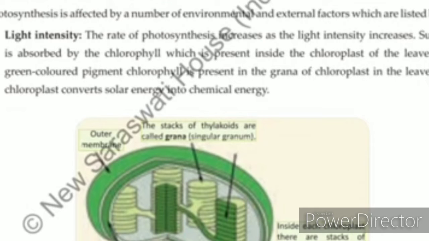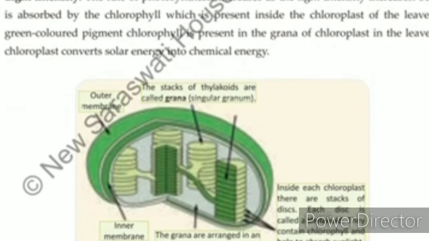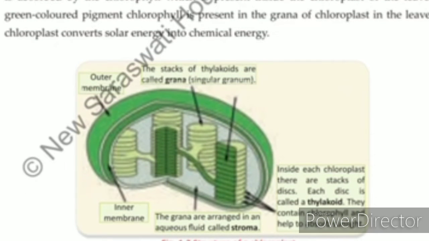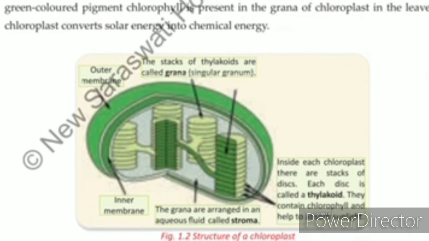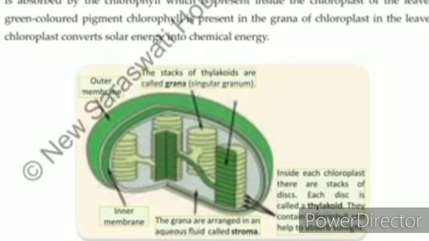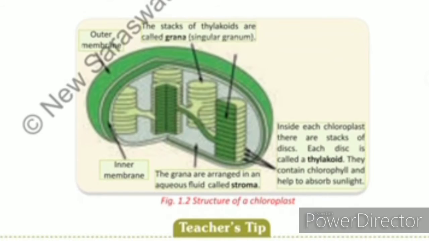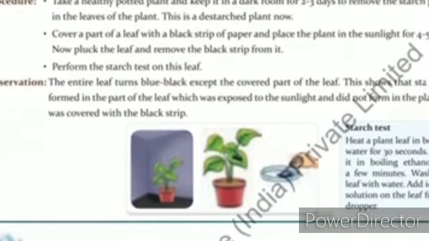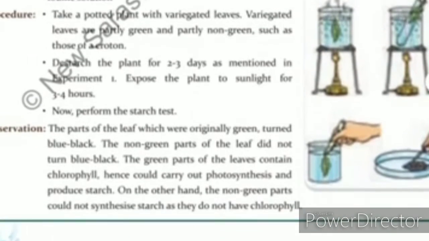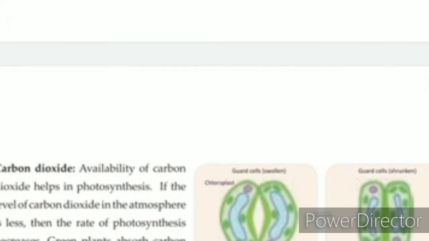Light is absorbed by chlorophyll molecules, and these chlorophyll molecules are present in chloroplast, and chloroplast is a special type of cell organelle which is only present in plants. Okay, it is absent in animal cells. So light is absorbed by the chlorophyll molecule which is present in chloroplast. Now the second factor is carbon dioxide.